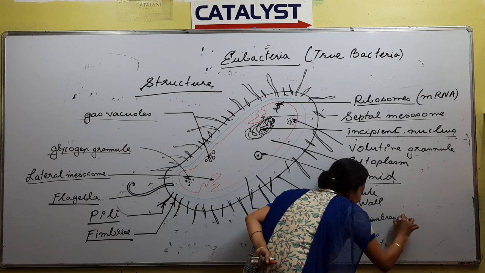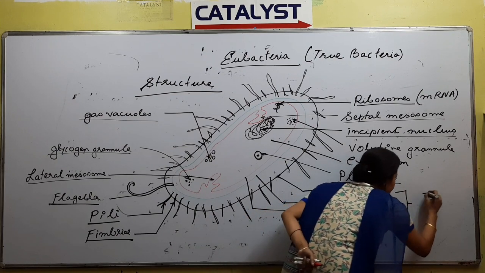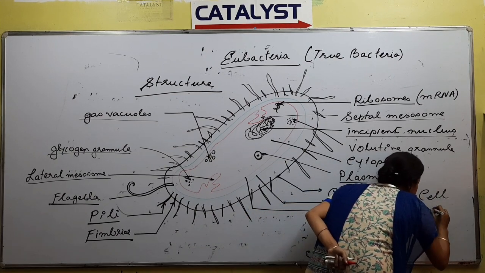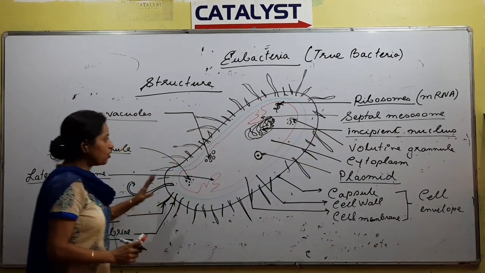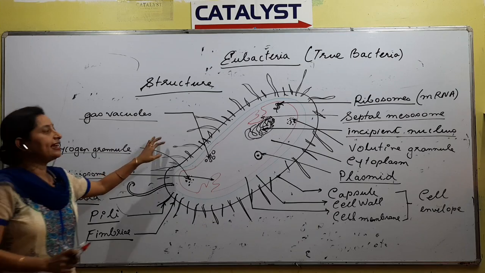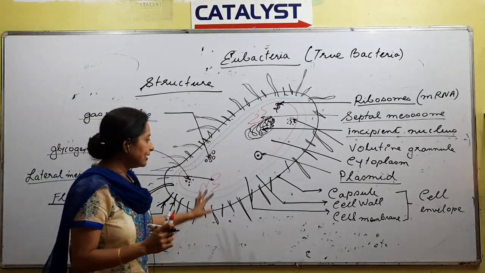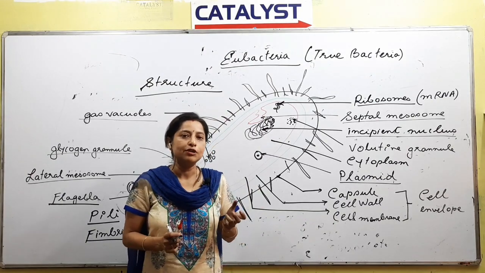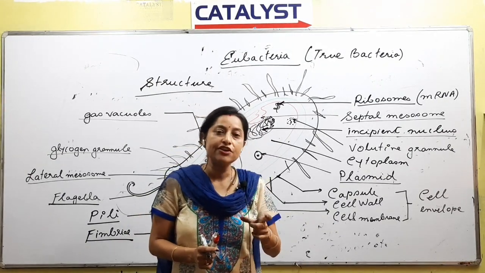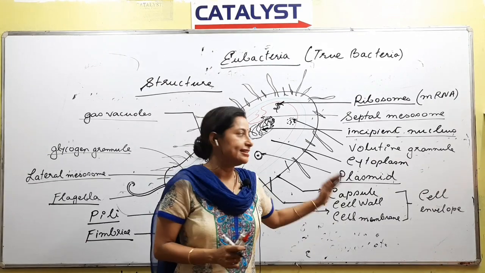All three together form the cell envelope. So this is almost the diagram, or a rough diagram, of a prokaryotic cell. One more thing to remember: no doubt we are discussing bacteria, but bacteria is an example of a prokaryotic cell. So whenever the structure of a prokaryotic cell is asked, this structure could always be correct.